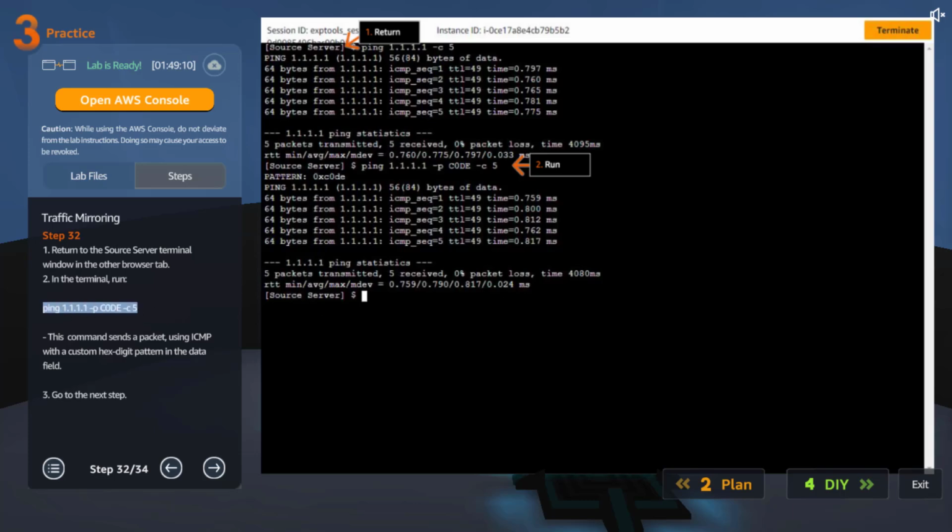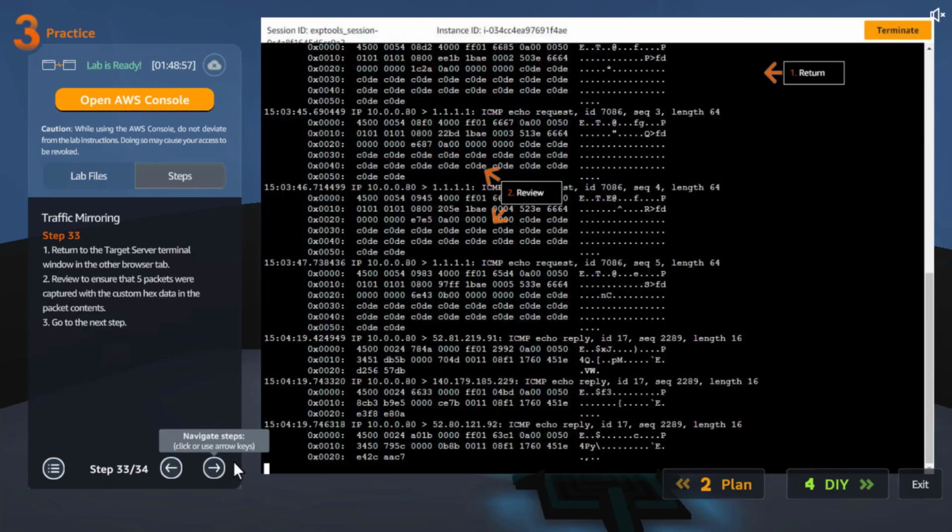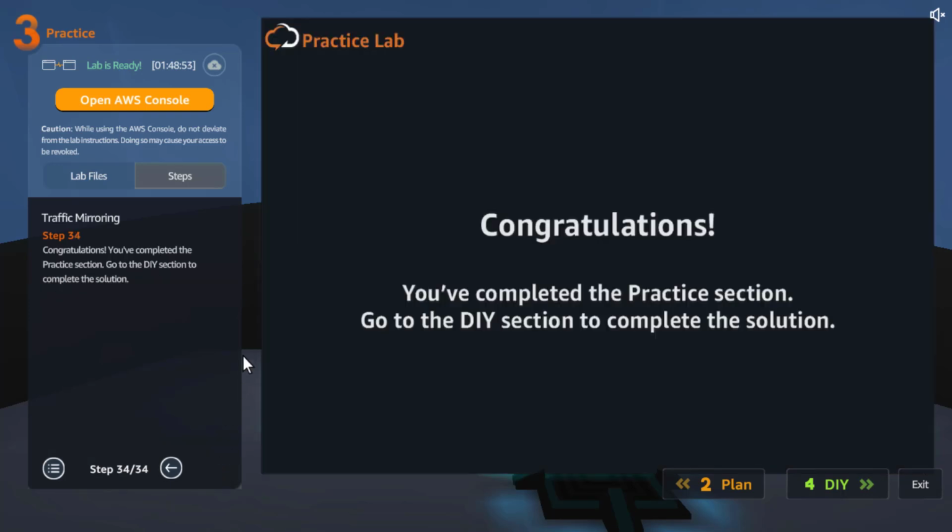Okay, interesting. This command sends a packet using ICMP with a custom hex digit pattern in the data field. Okay, that's what we did, the minus p option. So I think this is what they are trying to show us. Okay, anyways, the point is for us to capture or mirror the traffic, which we successfully did.